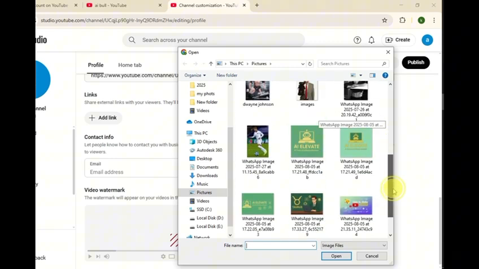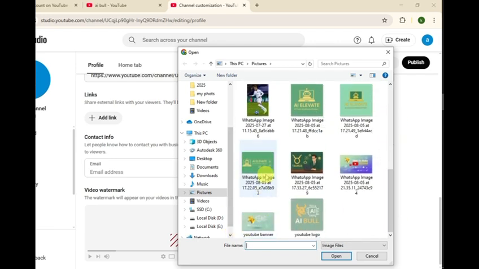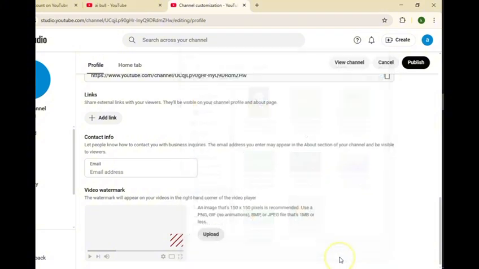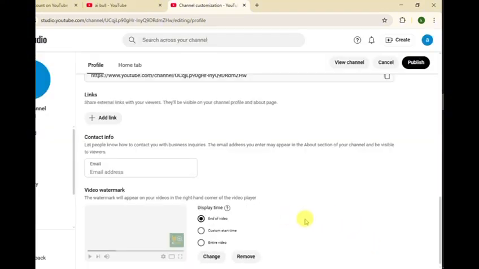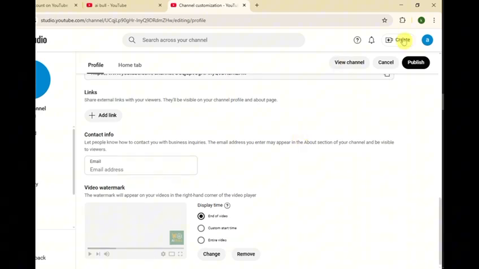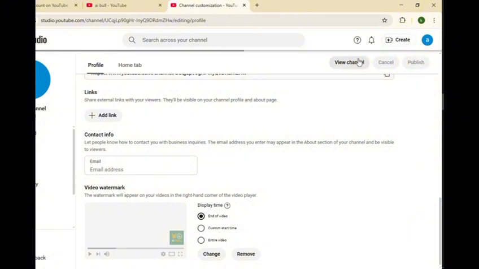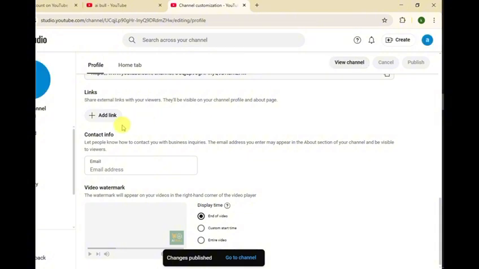Okay, this is watermark logo. So I already created one same logo. I will post now same logo. I don't have other one, so I publish this same logo. Okay, now it's published. My channel is going to publish. Look at this here, and now it's completed. It will take some process, some time. Okay, my channel is published. You can see my logo will be visible here after some time.